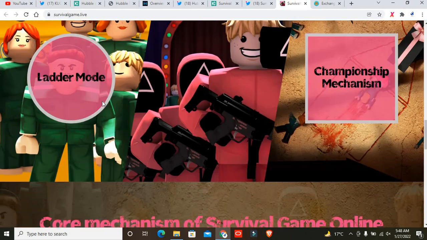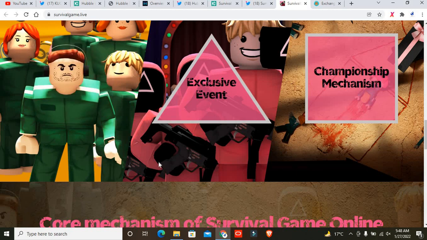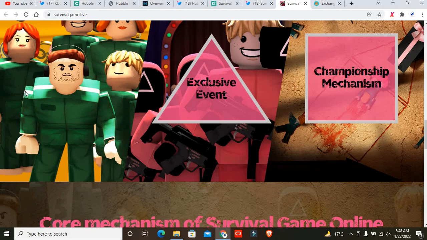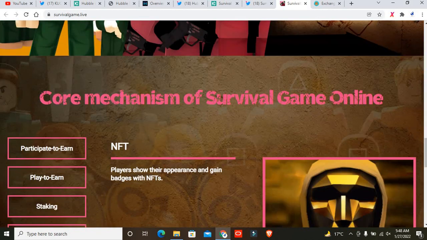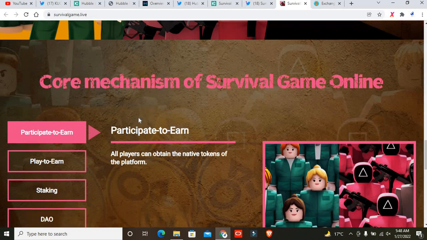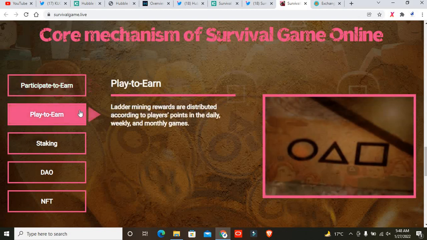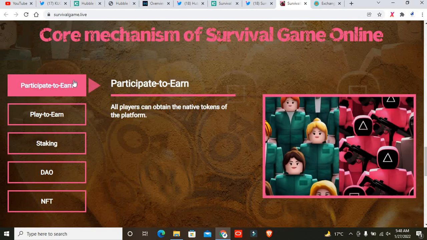After that I want to scroll down, and there are different types of modes, ladder modes. If you look at exclusive events and championship mechanism, and after that the core mechanism of Survival Game Online is right here: participate to earn. All players can obtain the native tokens of the platform. So it means that if you play this game, you will get native tokens of the platform. This is pretty good for this project.